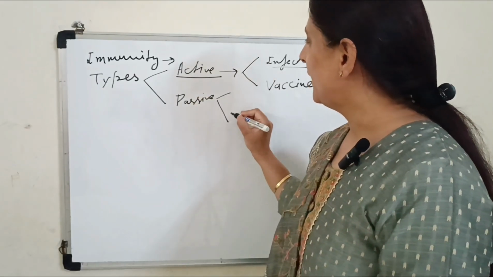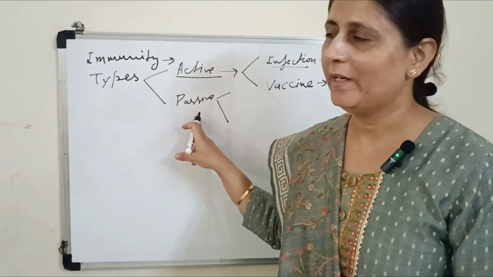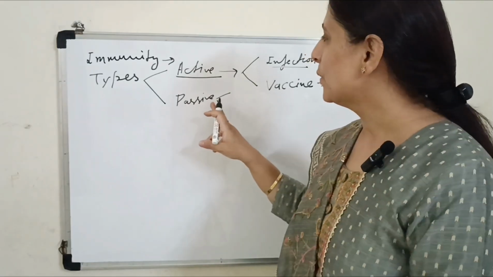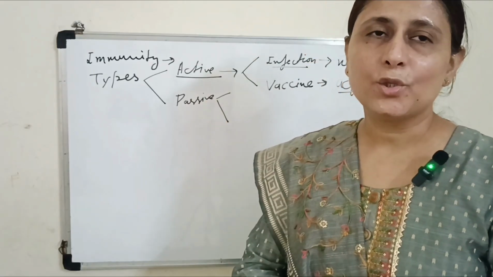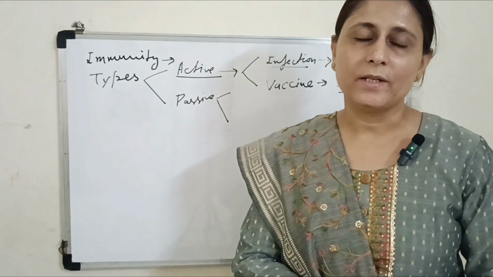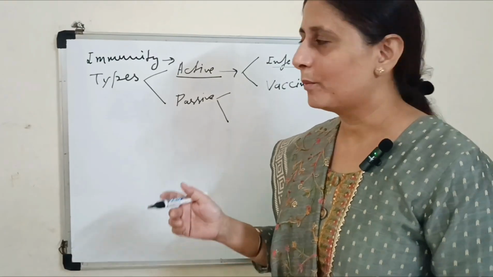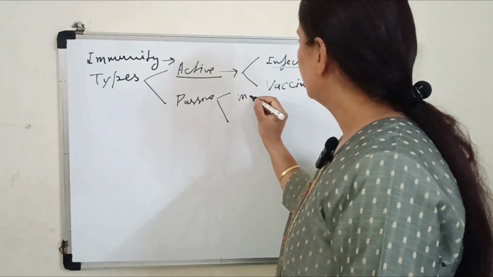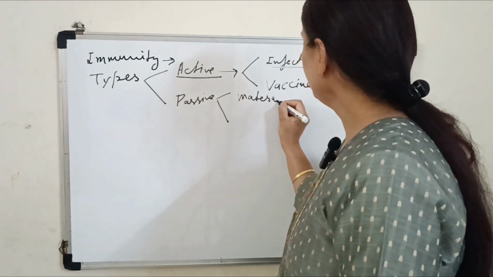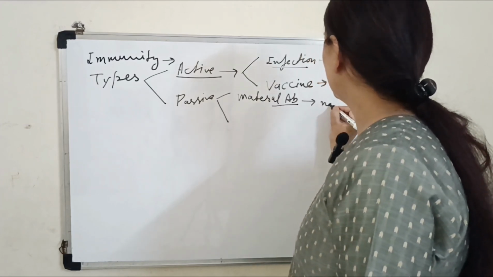Now in the passive immunity, again either naturally or in an acquired way we can get the passive immunity. So what is the example of natural passive immunity? Whenever a baby is having the maternal antibodies in the body, either through the placenta or breast milk, it is a natural way to get the passive immunity.